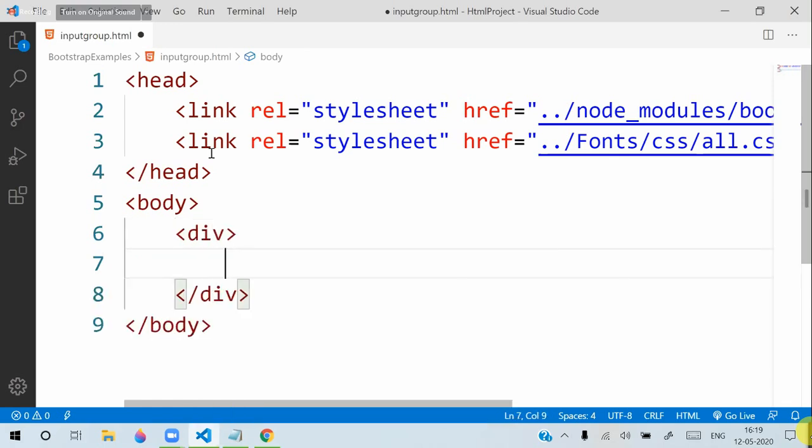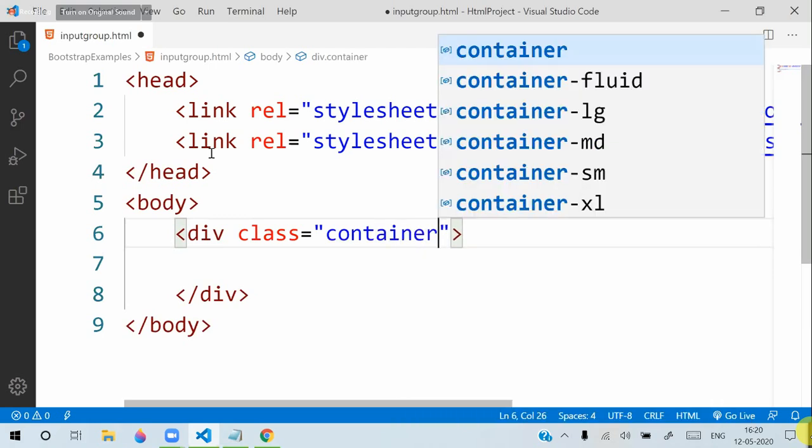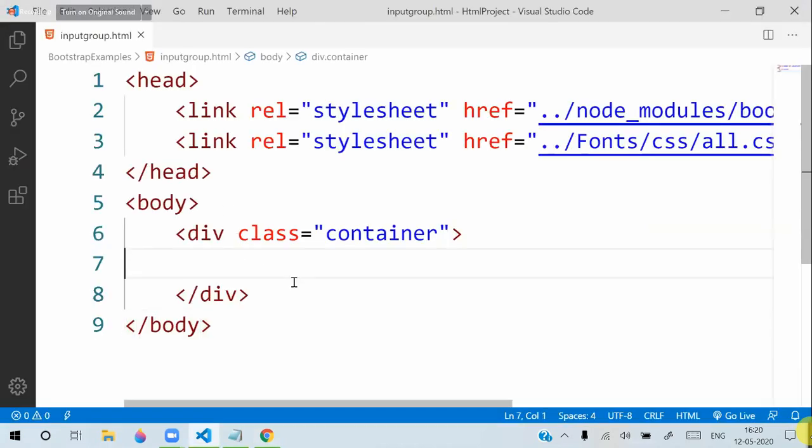So let's keep a div with class container. Now in this we will keep some contents. Suppose we will see different options for how to design.